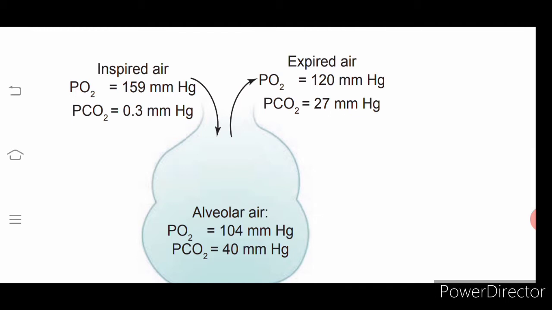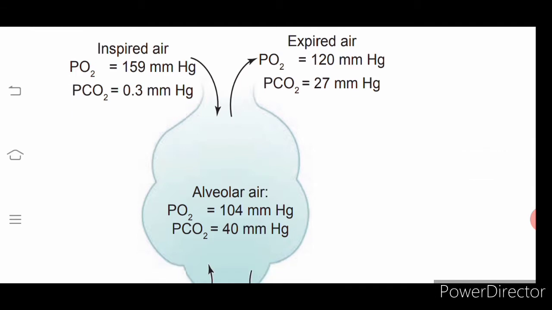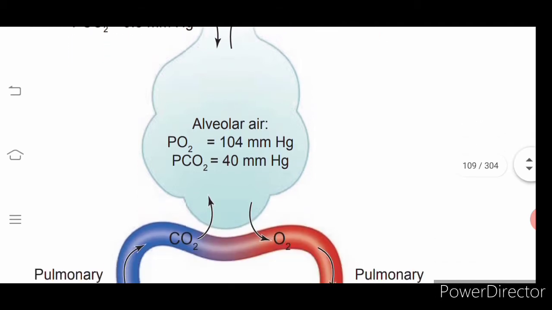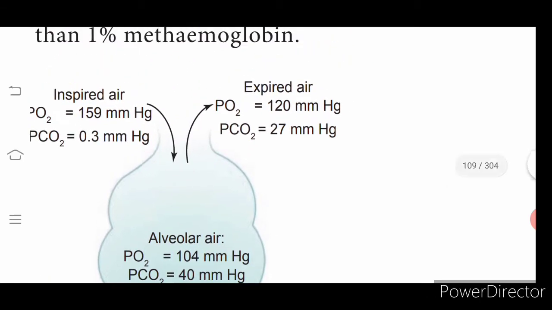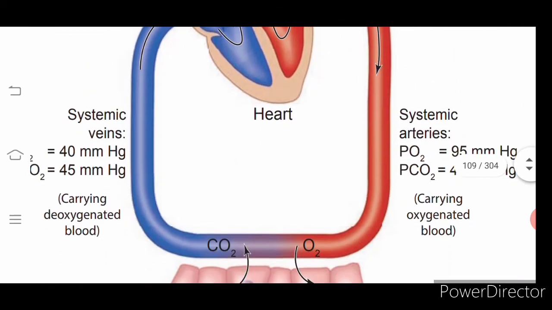Here the partial pressure is given for the inspired and expired air. PO2, the partial pressure of oxygen, is 159 mm Hg, Hg is mercury. Once it is going to alveoli, there the exchange occurs. Oxygen is getting in and carbon dioxide is left out to the alveolar air sac, and then the air is expired with the partial pressure exerted by carbon dioxide from the body.